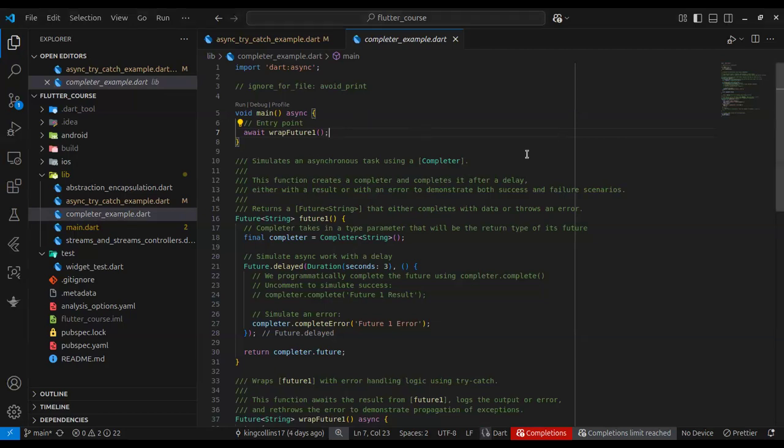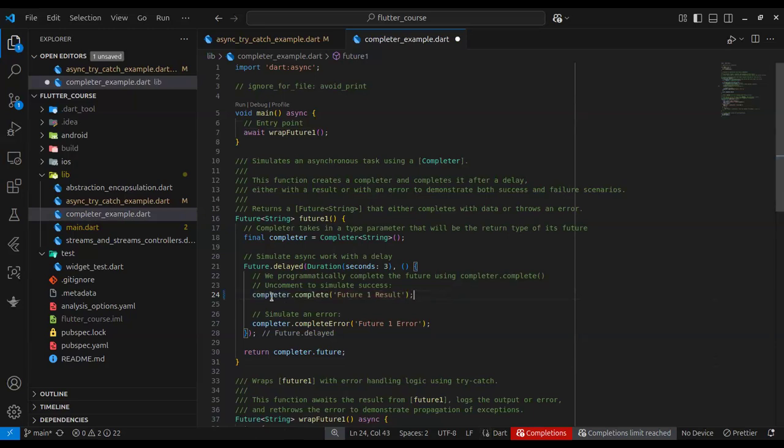A quick recap of how a completer works. A completer allows you to programmatically complete a future, either resolve it or throw an error. One thing I love about it is the naming. The names are so intuitive that once you see the name, you know what it does.